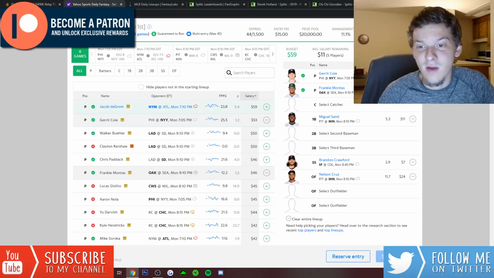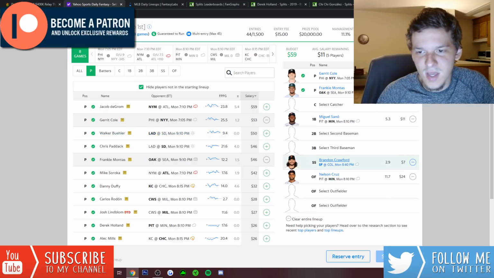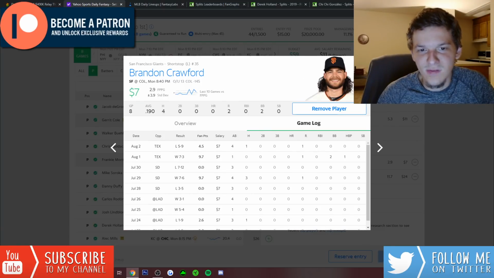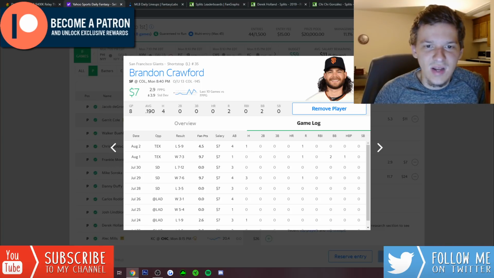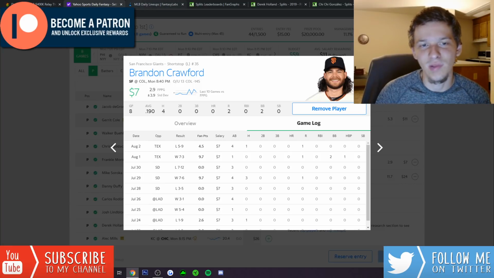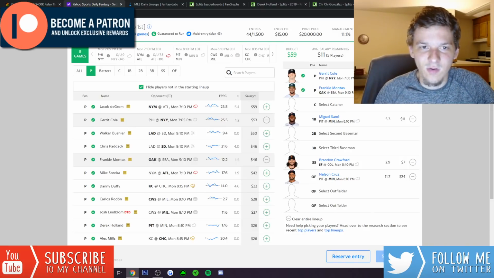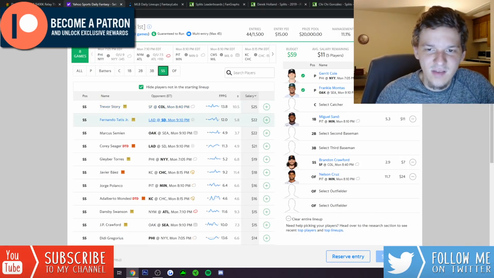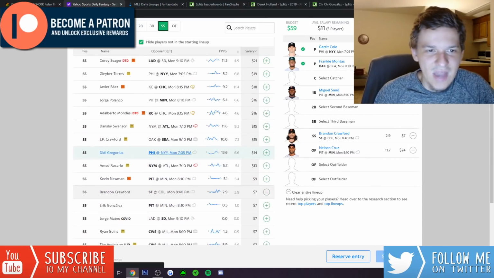I think it's definitely one of my favorite values, and that's scary to say because Brandon Crawford at this point in his career, he's just not a good hitter. I mean, this dude, he's batting .190 on the season so far. Doesn't have much power, but he's going into Coors Field, and he's still $7 on Yahoo. I was expecting them to bump up his price to at least $12, $13. They left him at minimum salary, so at shortstop, when I can find guys that cheap, of course I'm just going to play that, especially for cash.